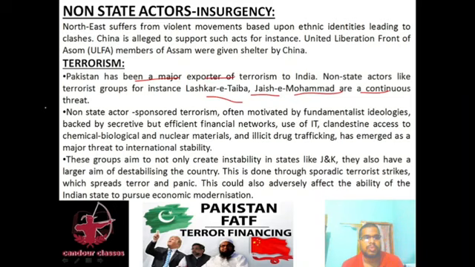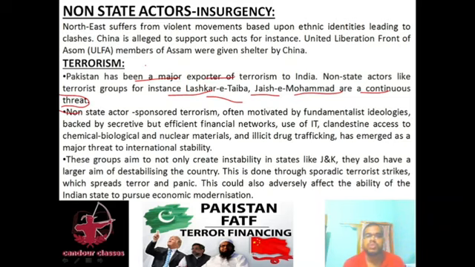Pak-occupied Kashmir is basically known for Lashkar-e-Taiba and Jaish-e-Mohammed, and the China-Pakistan nexus is also because of part of this Pak-occupied Kashmir, which joins India to Afghanistan, being given to China as a gift from Pakistan. So if that area is under the control of China, it is quite hard to take back that area from China.